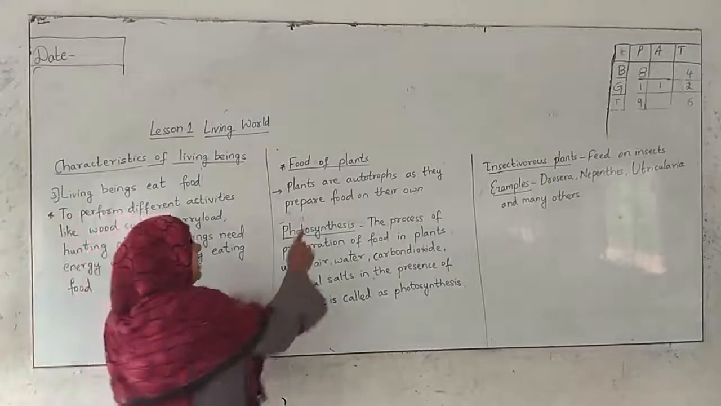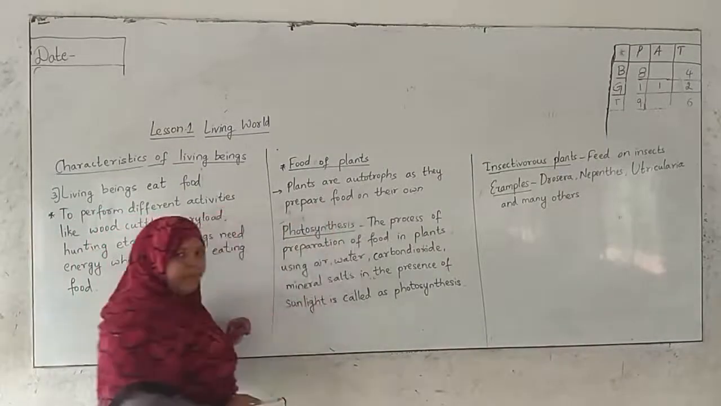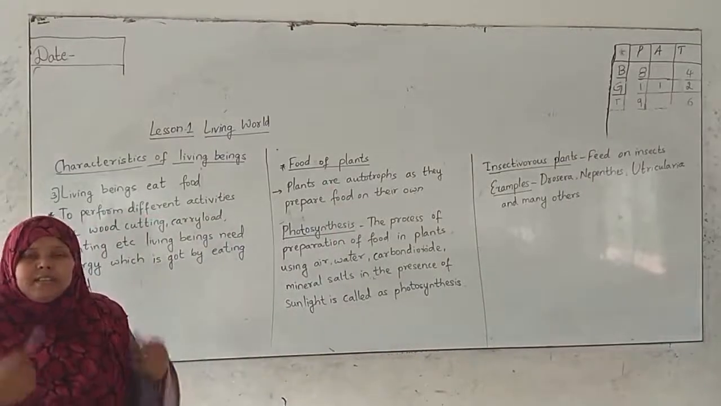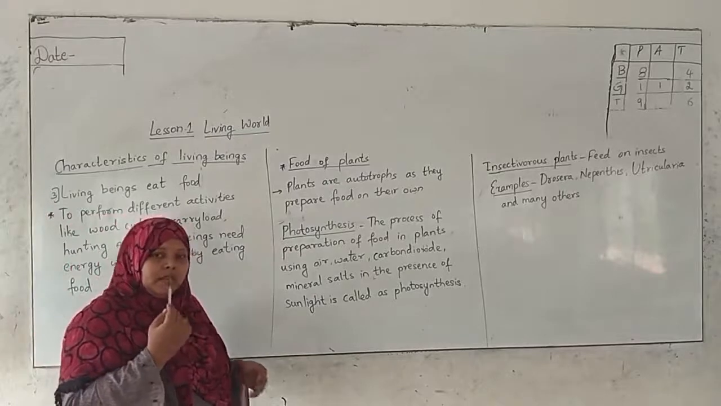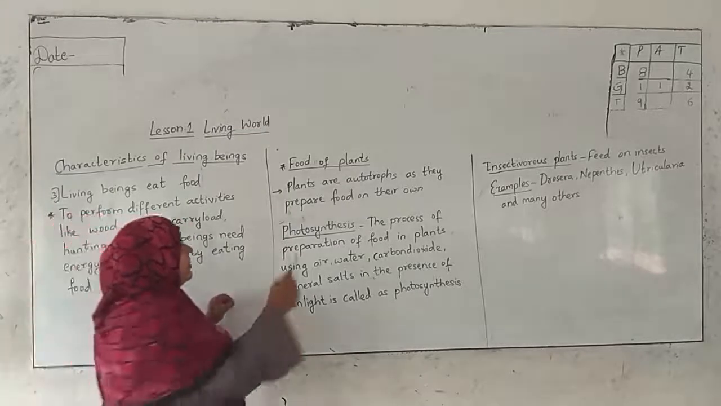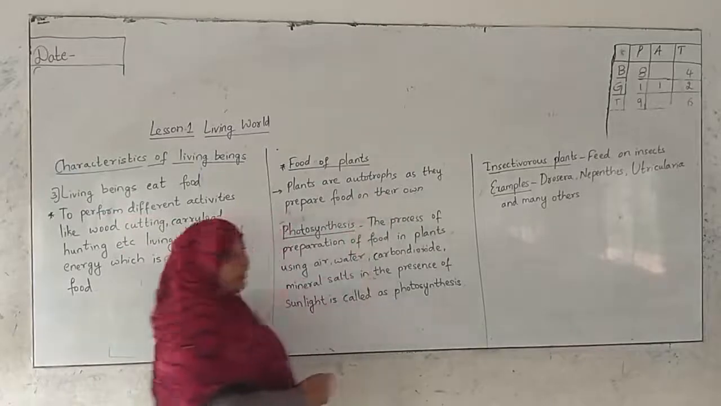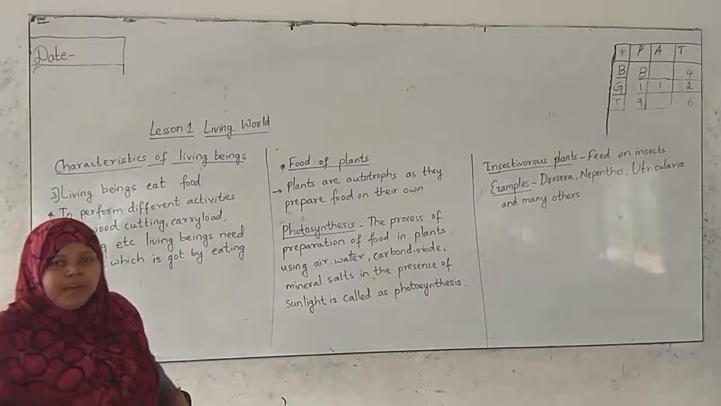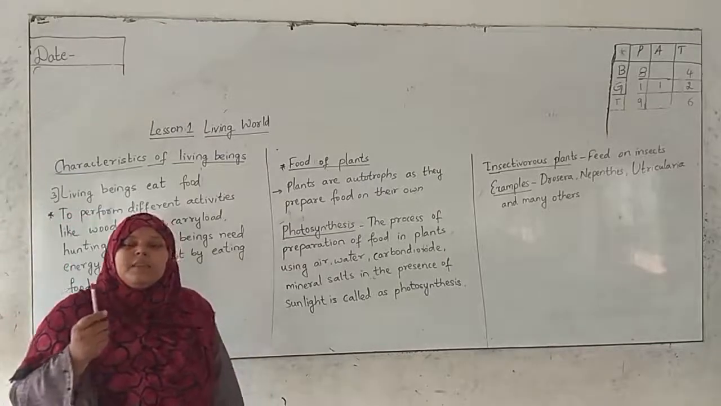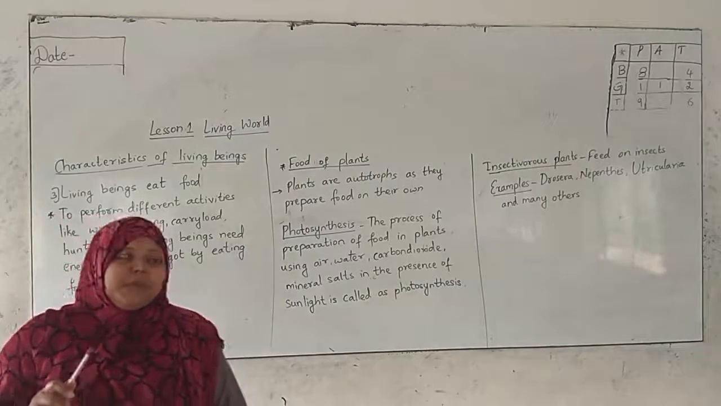We know that plants are autotrophs. Autotrophs means they prepare food on their own. Plants are autotrophs as they prepare food on their own. Auto means self, troph means to prepare. Living beings which prepare their own food are known as autotrophs.